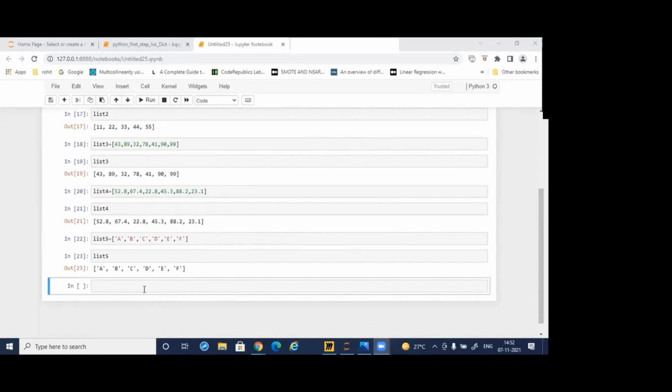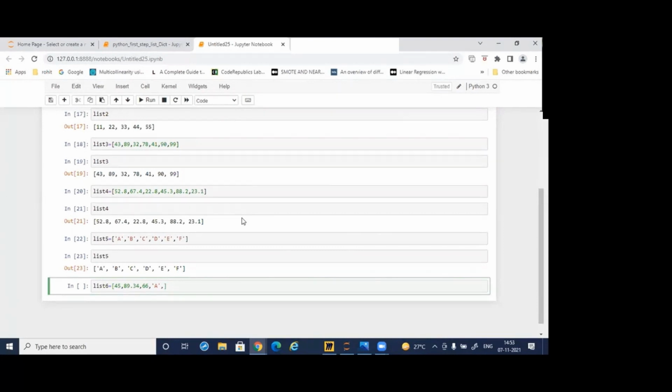I can just give the mix of the list also, mixing values also. Suppose here I'm just making list 6 is equal to, I can just write, suppose I'm writing here 45, comma 89.34, comma 66, comma A. It is a mixing of the list also. Just like we create a grocery list. So mix of the characters, mix of the integer, mix of the float values are there.